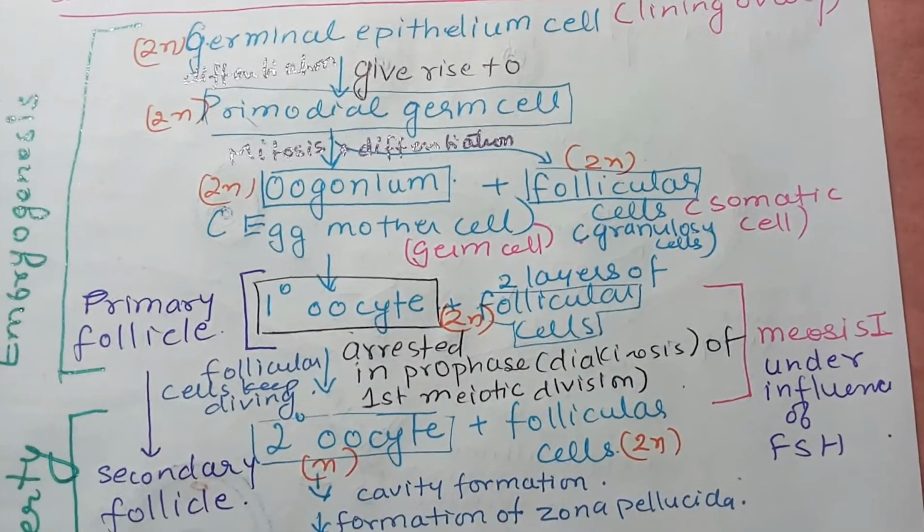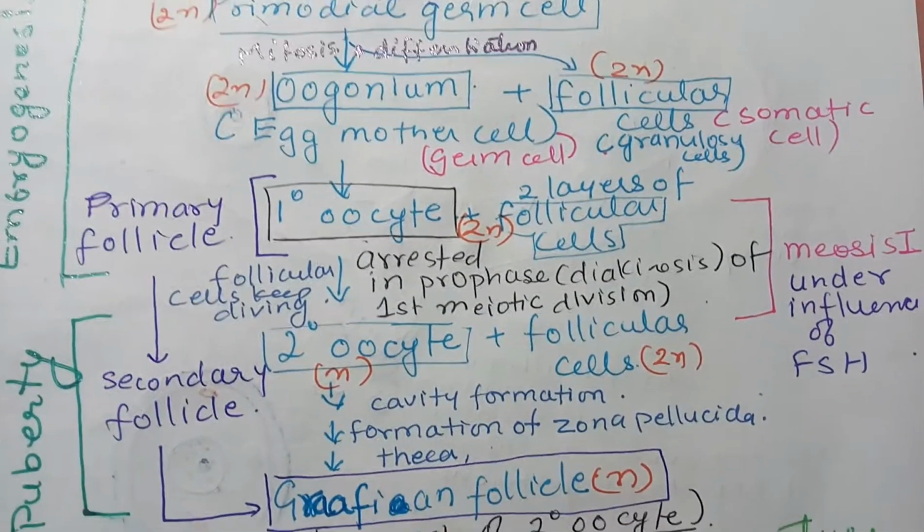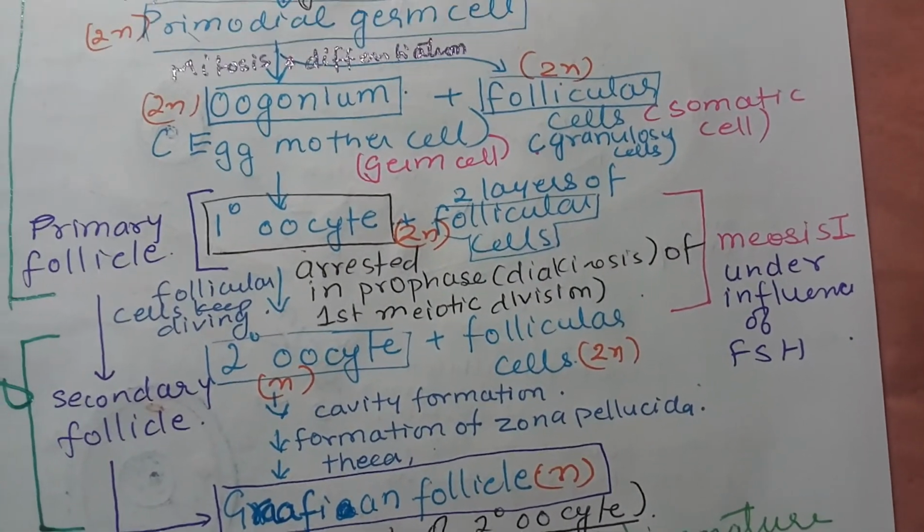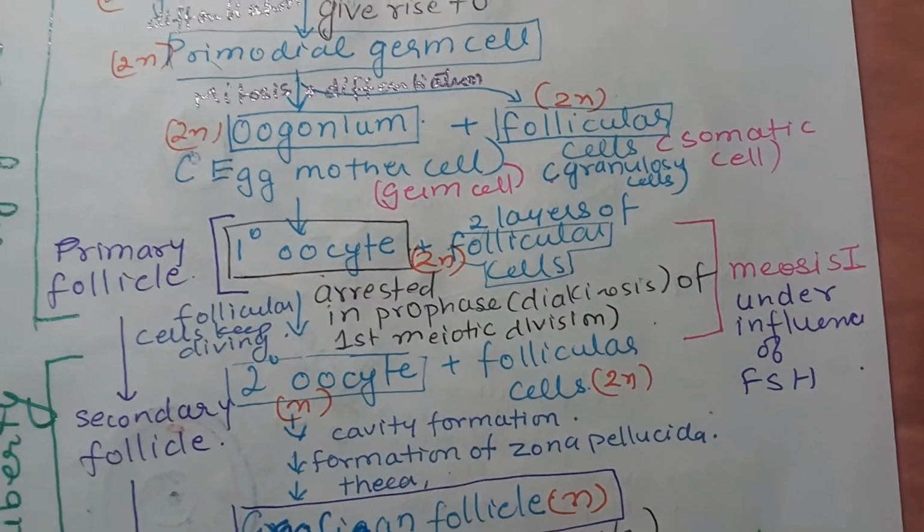When the female is mature, that is, she has entered the puberty stage, at that time meiosis 1 will be completed.